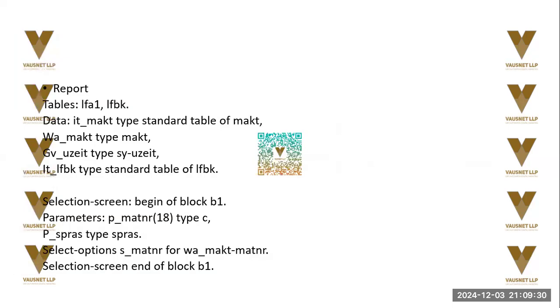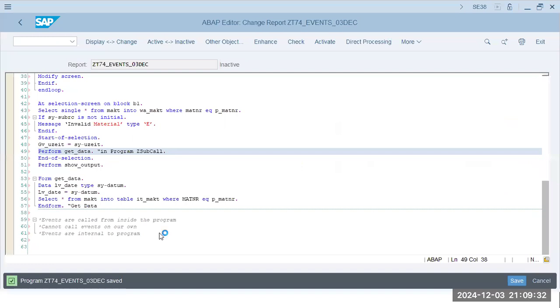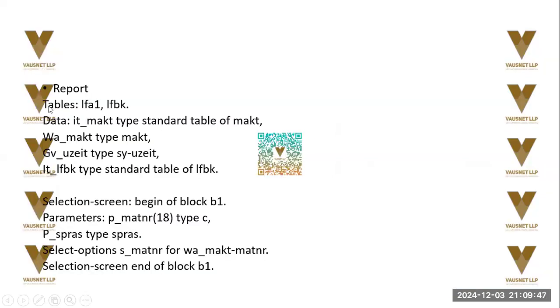Now, let's go and check our program. Okay, we've already saved this, but it might actually sign off. Okay, let's go ahead. So we'll be using tables LFA1, LFBK, data, internal table, work area, and a data variable of type system. Internal table LFBK, selection screen.